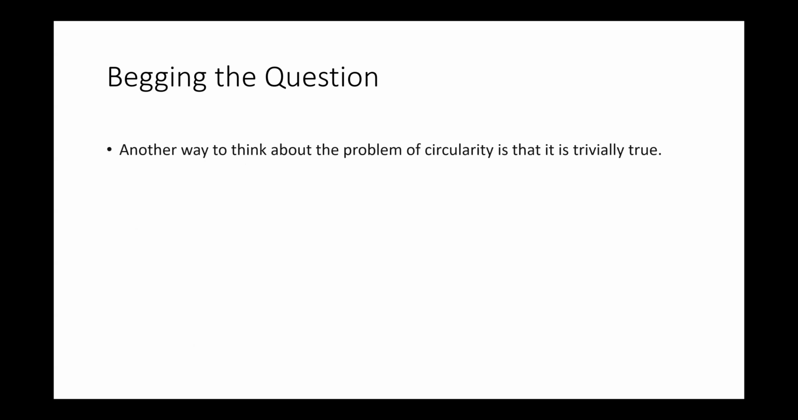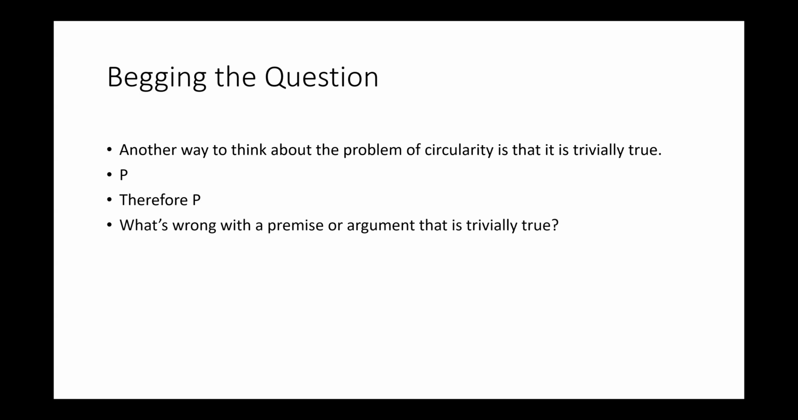And another way that we can put this is that the argument is trivially true. The argument isn't telling us anything interesting or anything informative. When we say P, therefore P, we're just reasserting what we've already said. We're being redundant. It's trivially true that P, therefore P. So what's wrong with a premise or an argument that's trivially true? Technically speaking, it's not because it's false. In this particular case, we don't know whether P is false or true. But it's the fact that it cannot provide support for the truth of the conclusion because you're just literally reasserting the conclusion. You're being redundant. It's trivially true. It's uninformative.